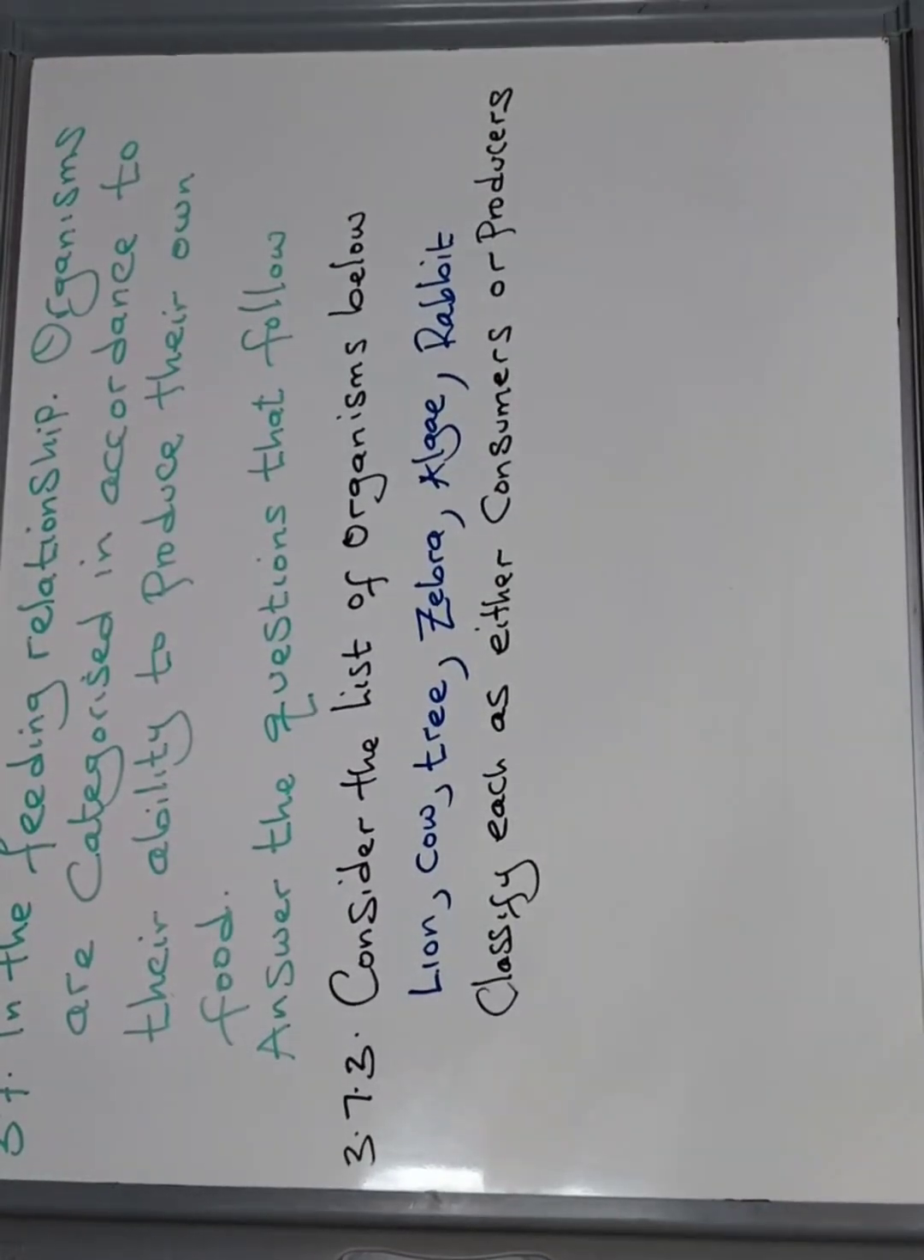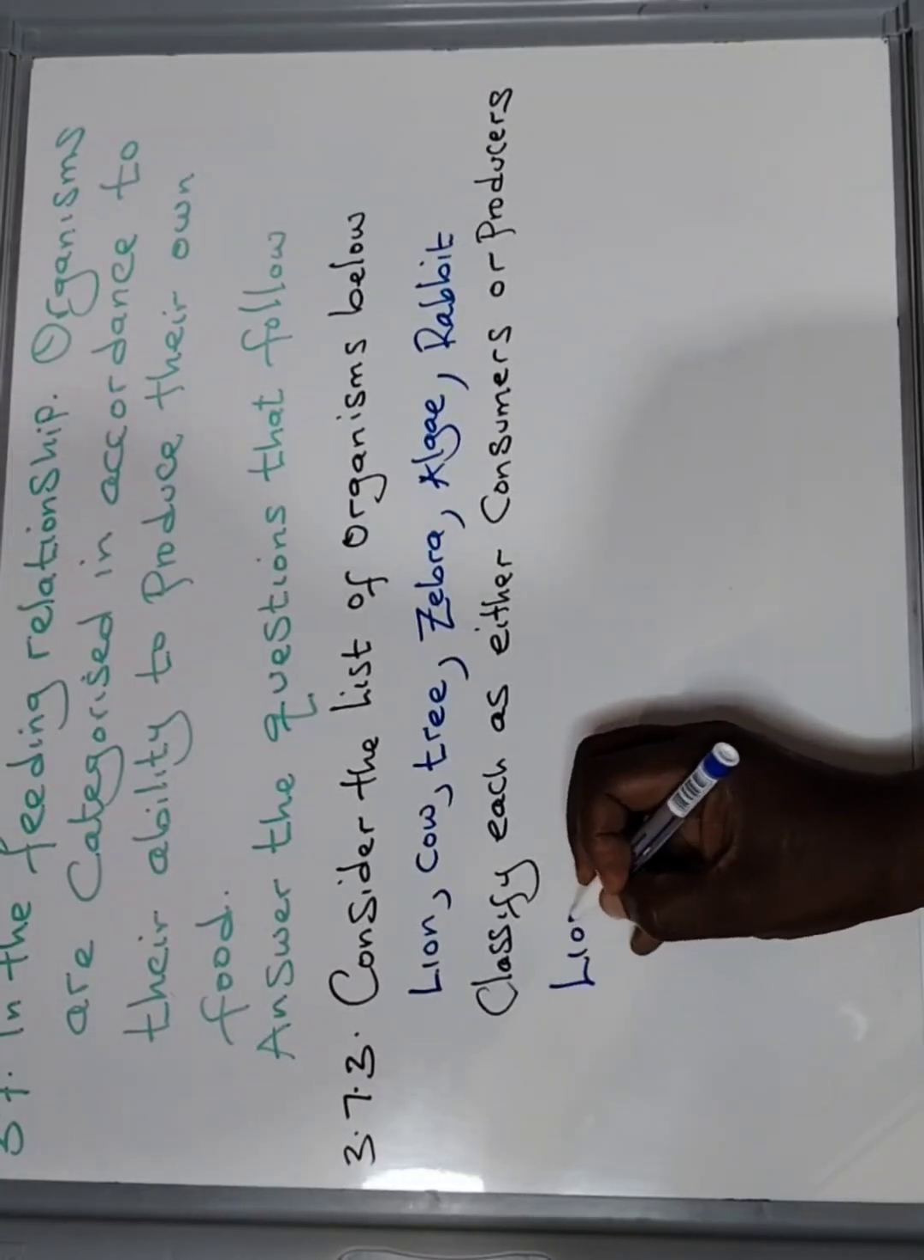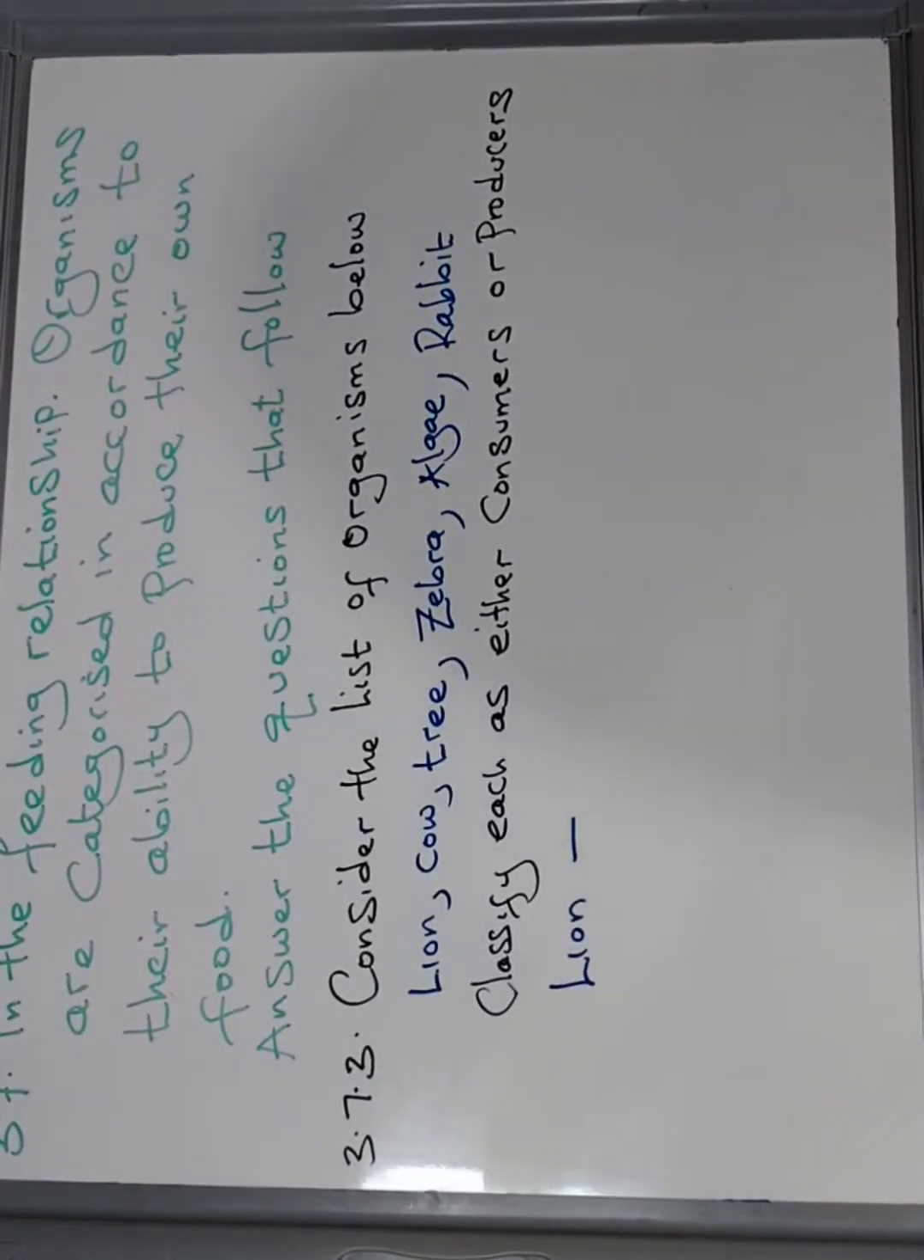Yeah, then comes this question. It says, consider the list of organisms below. Lion, cow, tree, zebra, algae, rabbit. Classify each as either consumers or producers. Is that okay? Okay, let's look at here. What do we start with? Lion. Is it a consumer or producer?